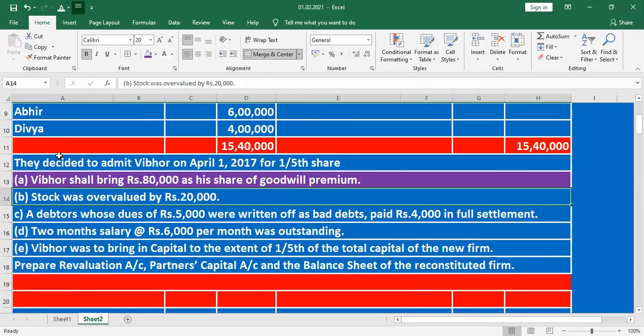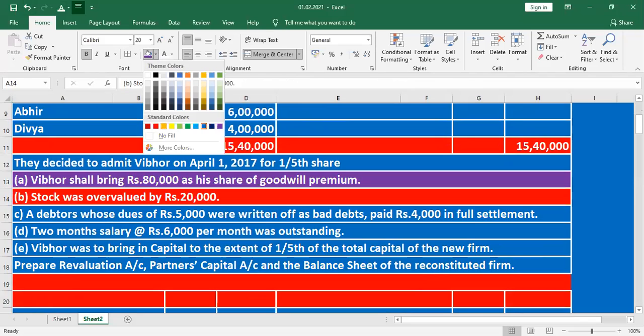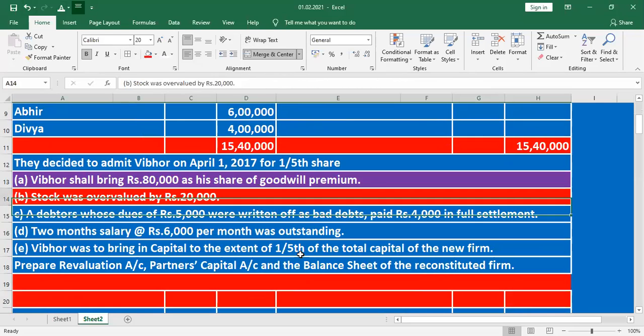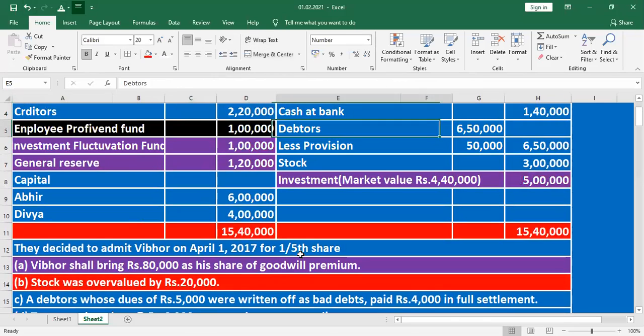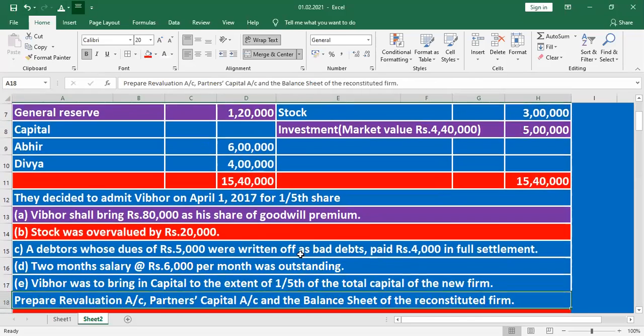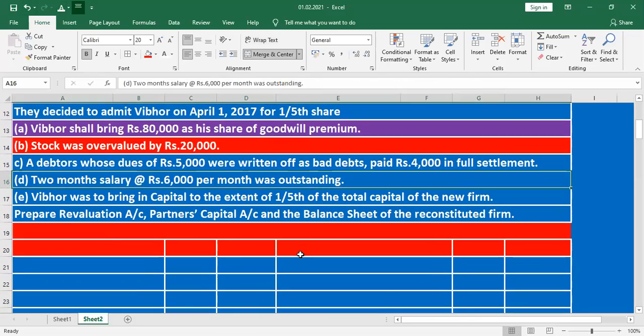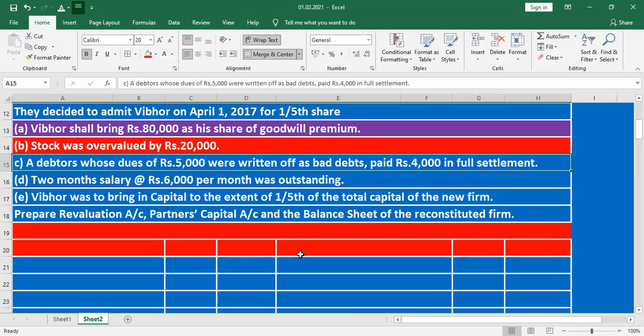Then stock was overvalued by 20,000. Here they are given the stock of 3 lakh. It's overvalued, so now it will be reduced. It's a loss for us, that's why it will be mentioned on the debit side of the revaluation account.